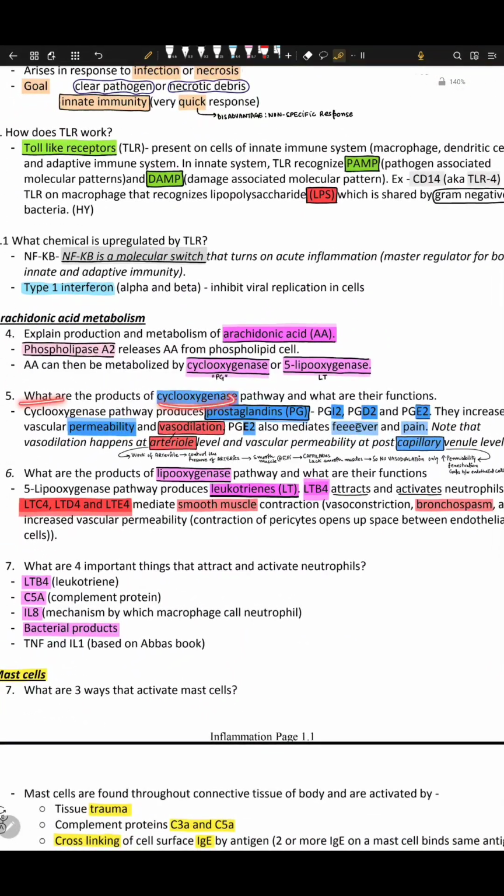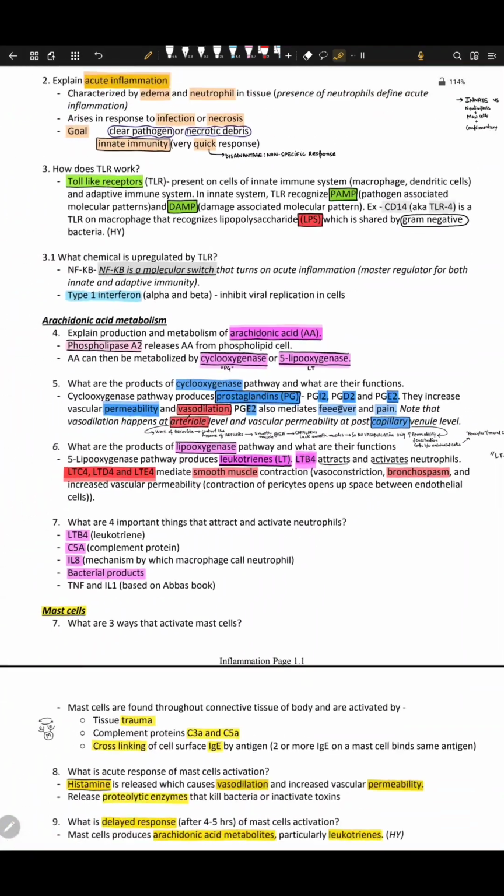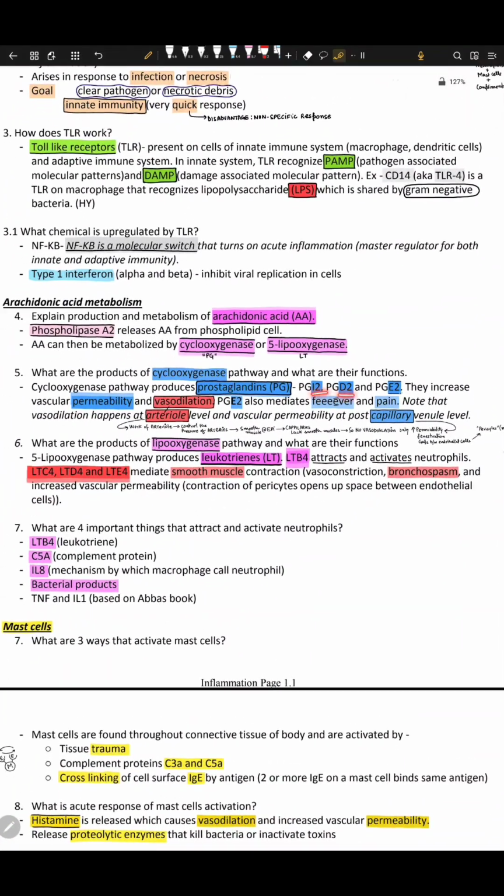What are the products of cyclooxygenase? What are their functions? What is the pathway? Well, the cyclooxygenase pathway produces prostaglandins, PG. Now it makes PGI2. It makes PGD2. It produces PGE2, right? So these products, prostaglandins I2, D2, E2, increase vascular permeability. They increase the fenestration. They increase permeability, meaning blood can go out and come in easily.